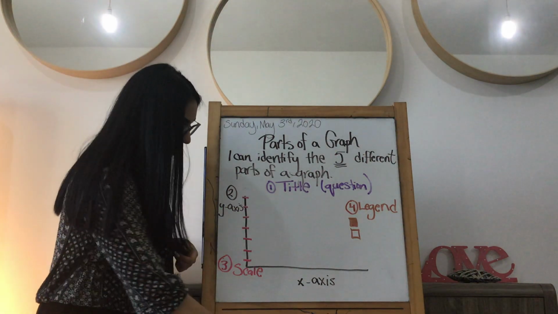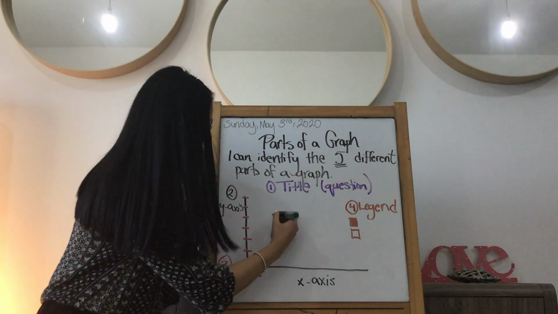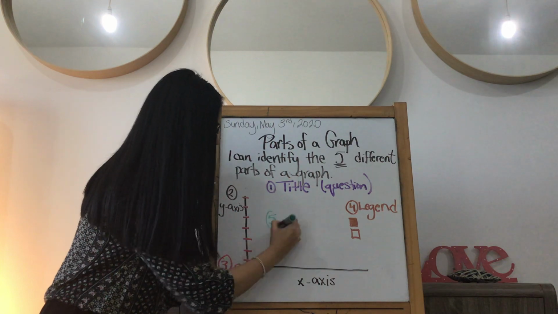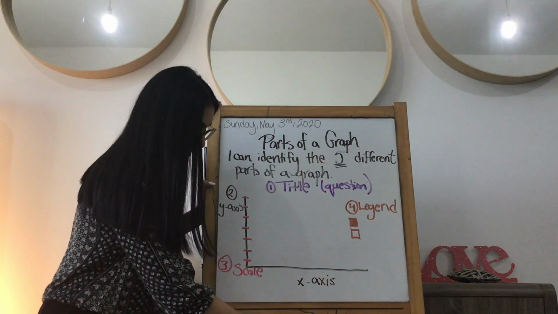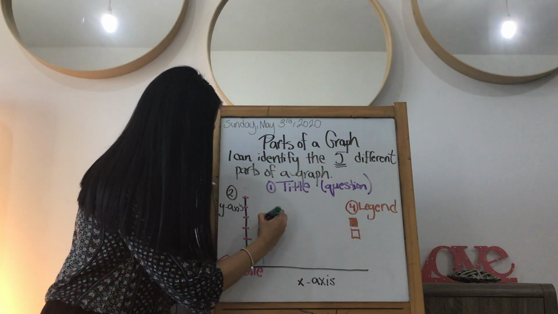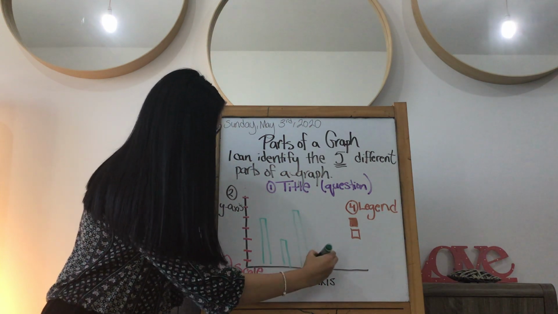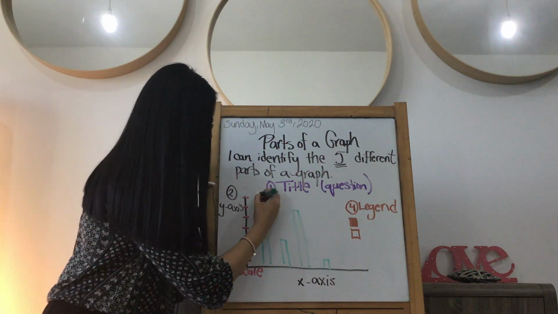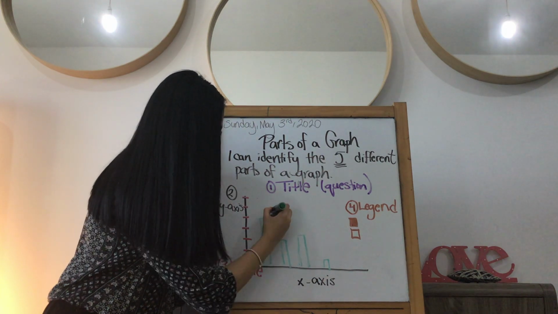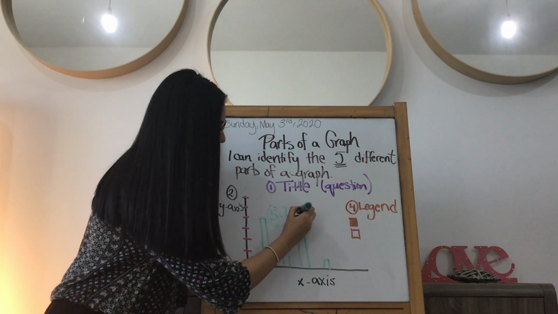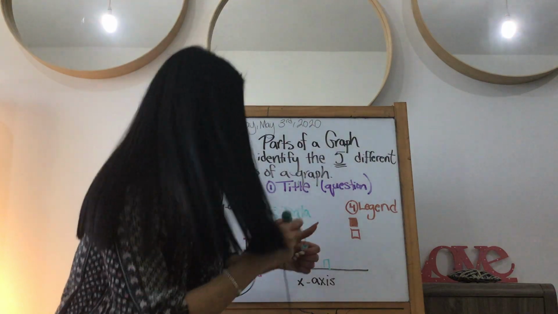Okay, and the last one, which is, I mean, they're all really important, but the final touch, I'm gonna get green, and I'll put it in the middle all over here, is your data. And let me put an example. Number 5 is your actual data. Okay, so please copy this down while I just quickly review, and then we'll do an example.